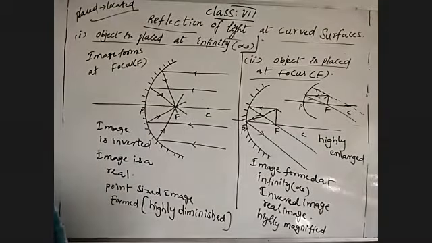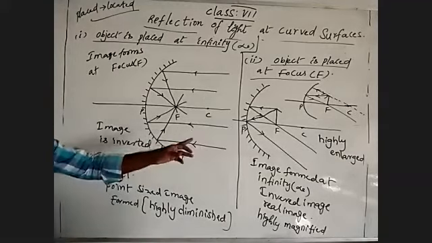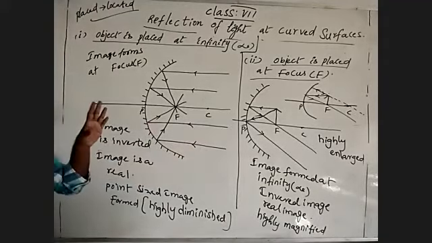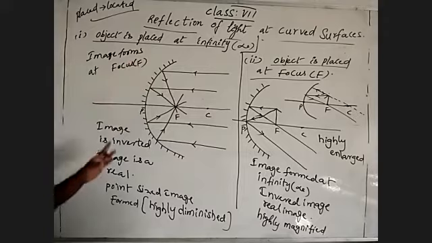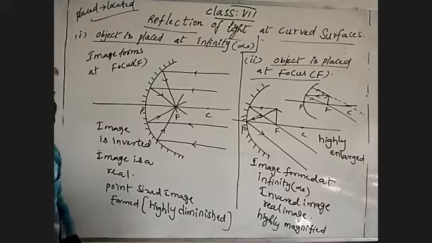You must remember what the character of the image is, the situation of the object, and how and what type of image is forming. Understand these two conditions.